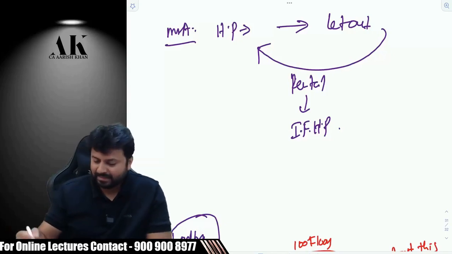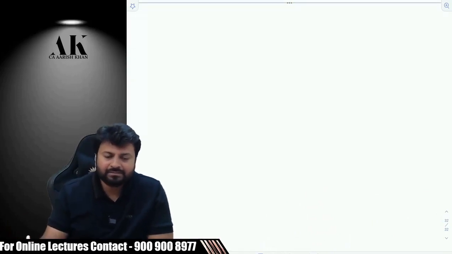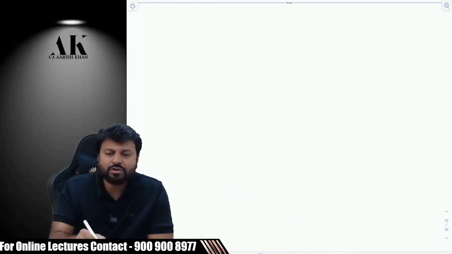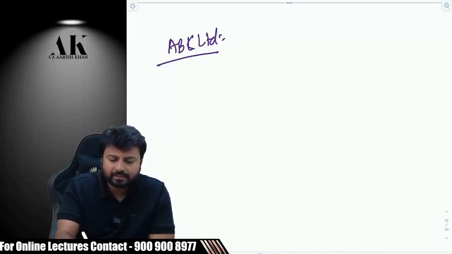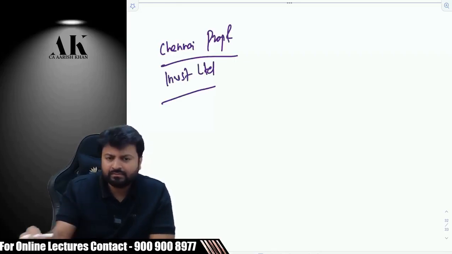Now, the very objective over here is, pay attention. I will ask you another question. There is a company. I will take the name of the company directly. The name of the company was Chennai Properties and Investment Limited. It's an actual company based in Tamil Nadu.